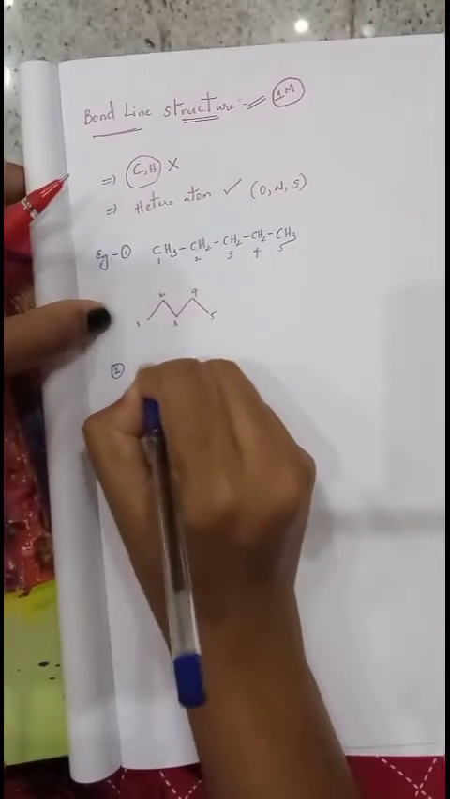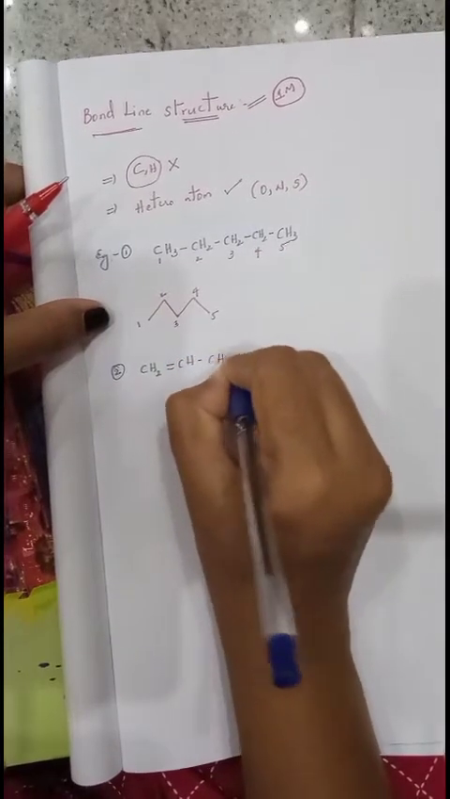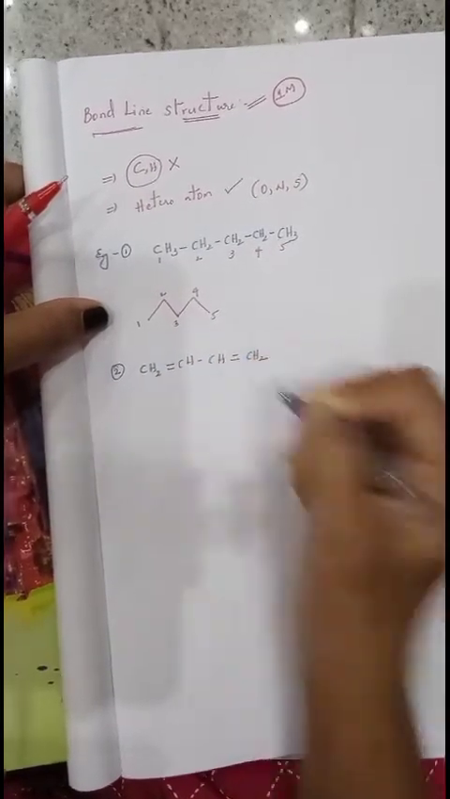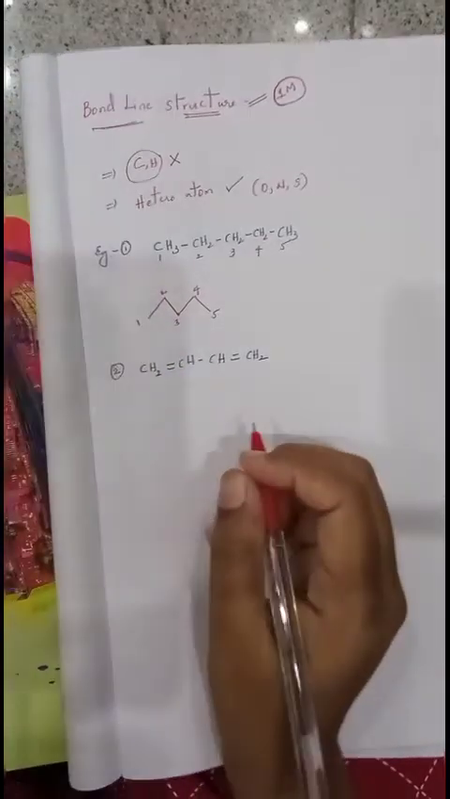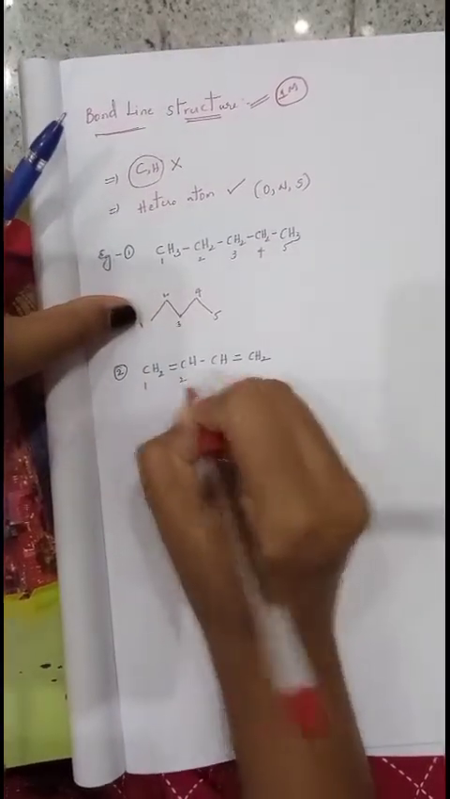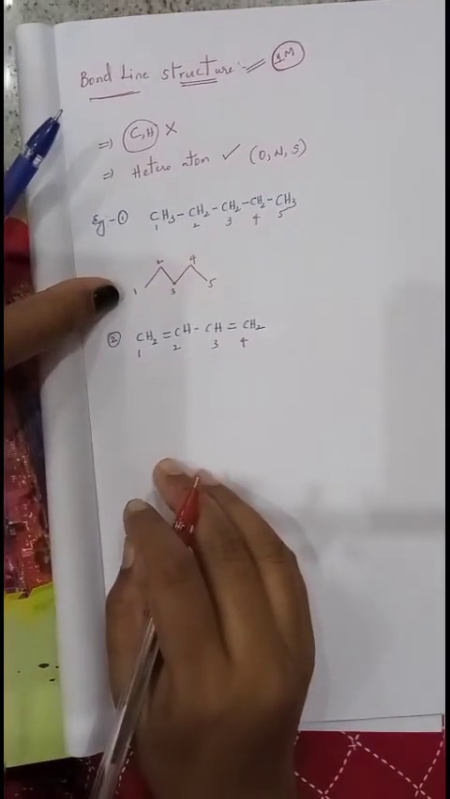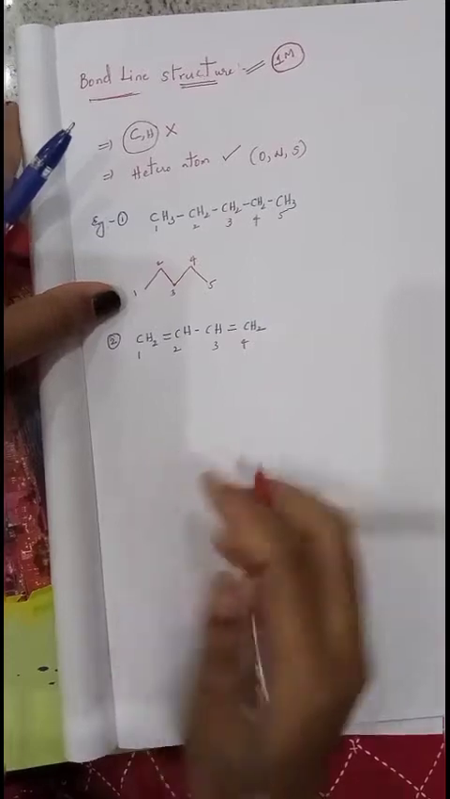We will see one more example. CH2 double bond CH, single bond, CH double bond CH2. Here double bonds are present between the carbon atoms. First give numbering 1, 2, 3, 4. This numbering we are giving just to cross-check, that's it. There is no rule to give numbering for the atoms.